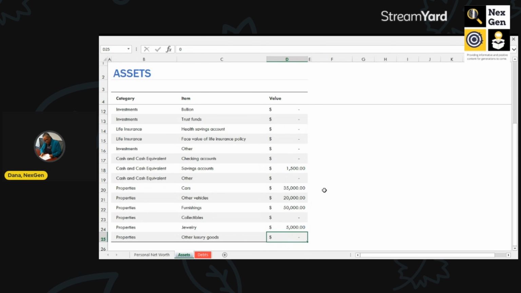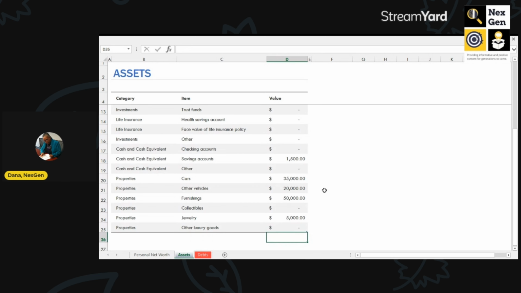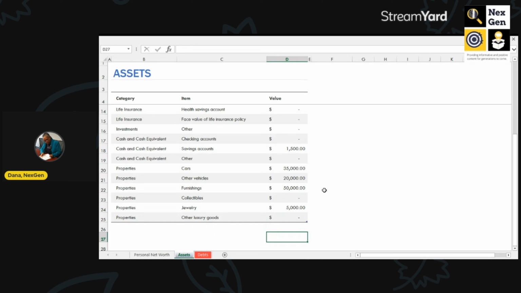Their vehicles, one is valued at $35,000, and the other one is valued at $20,000. They do have furnishings, and I'm assuming that's in their home, for $50,000, and they have jewelry which is valued at $5,000. This is just an illustration. Let's take a look at their debts.